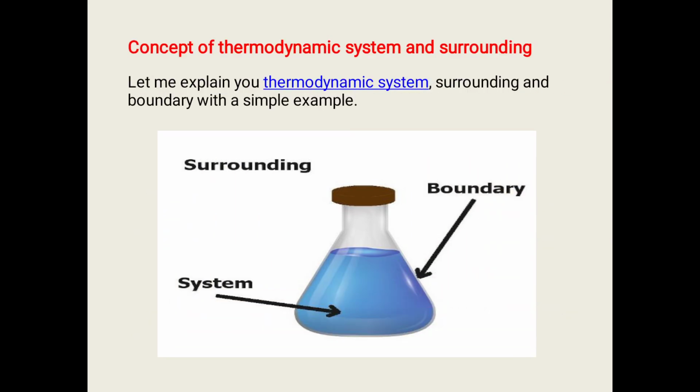Now look at the concept of thermodynamic system and surroundings with an example. You can see here there is a flask, and in that flask there is a liquid. That will be considered the system, and everything outside the system we call the surroundings, and there is a separation between the system and surroundings, the boundary.